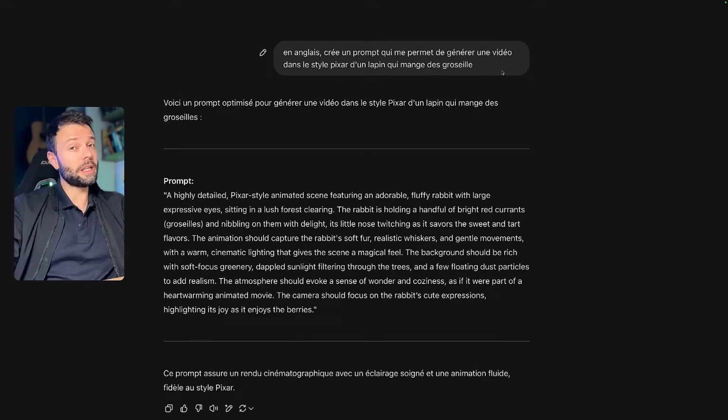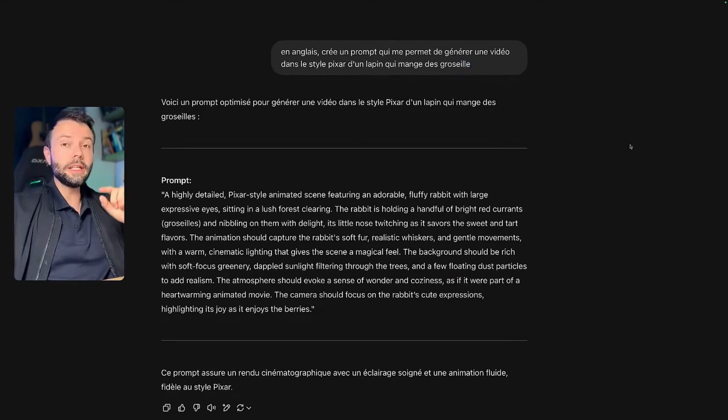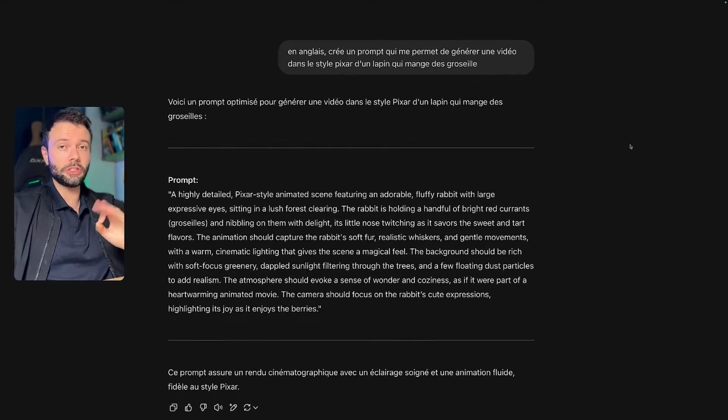And as you can see, I wasn't exactly gentle with the AI. I spoke to it in French, I made a spelling mistake, and I didn't even specify which artificial intelligence I was talking about. The AI understands your request very well when it's simple. Here, you could improve it by saying, I'm going to use, for example, this or that artificial intelligence to then